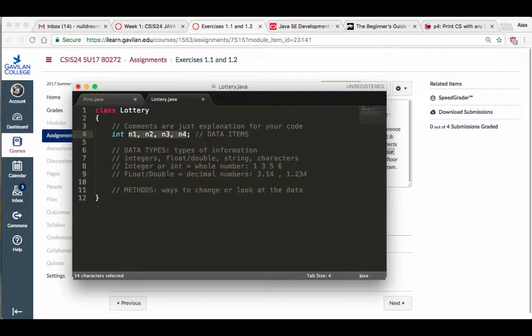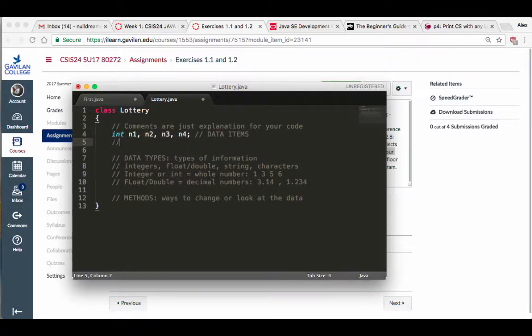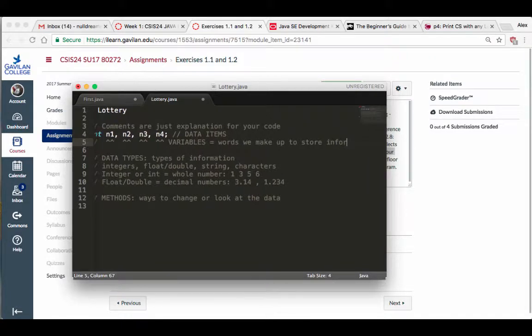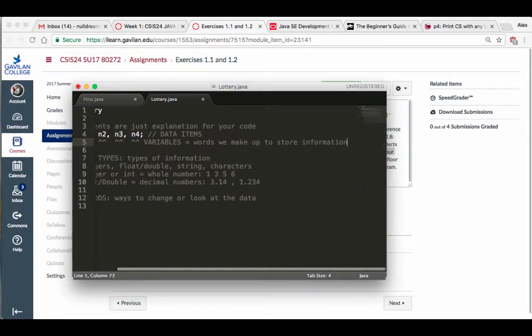So these are the different variable names of the integer type. So I go in there and I'll just put a little comment. So these here, this, and this are variables. Okay? Variables are just words we make up. Right? These are words we make up to store information. Okay?